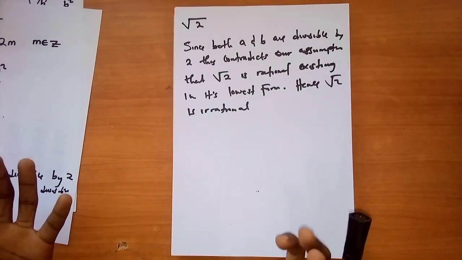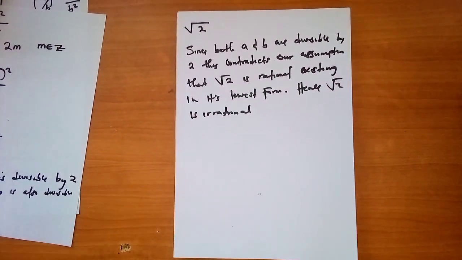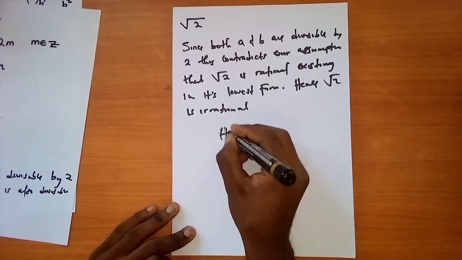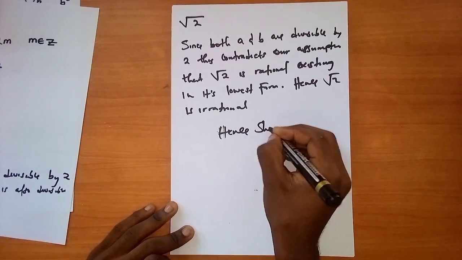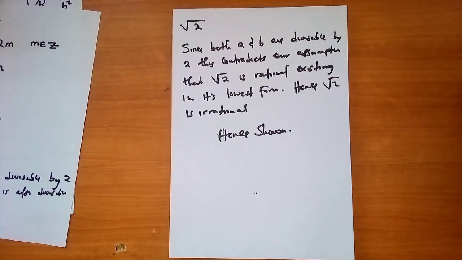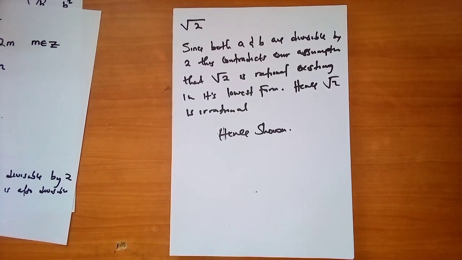And if it does that, then we know that the root of 2 is not what? Is not rational. So hence what? Hence proven or shown. Okay? If they asked you to prove or to show, then you've shown. So this is how you're going to be proving these rational numbers.